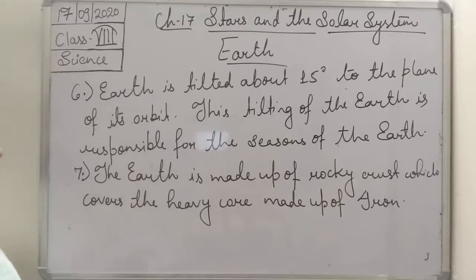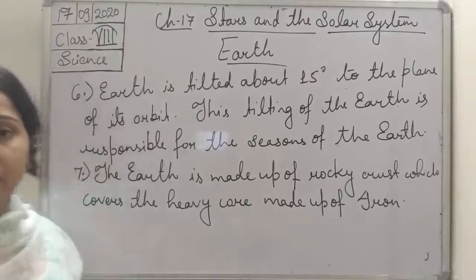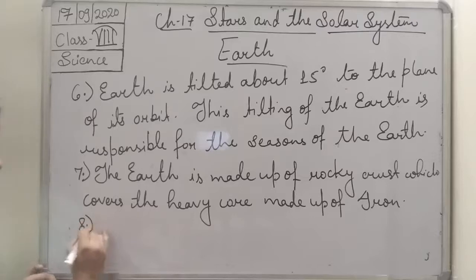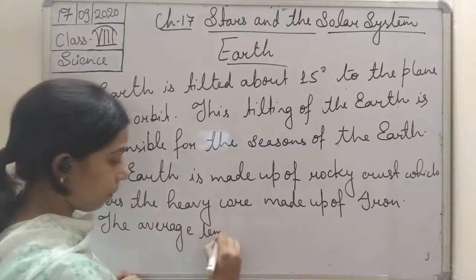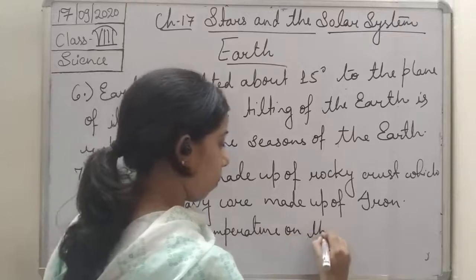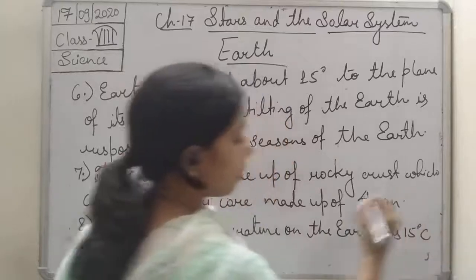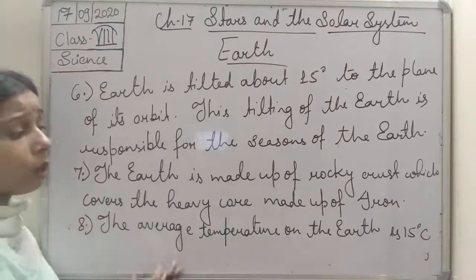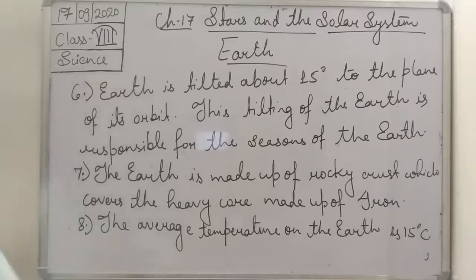If we talk about the temperature, the temperature of the earth is also moderate. It is about 15 degrees Celsius, which is very good for the survival of living organisms. So the average temperature on the earth is 15 degrees Celsius, which is good enough for the survival of living organisms.